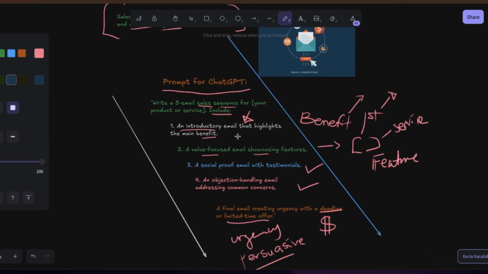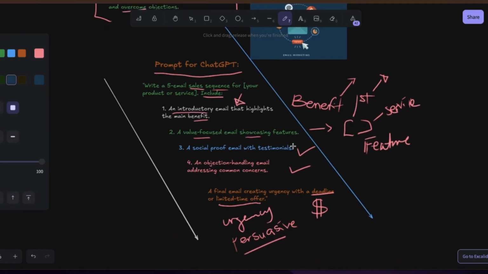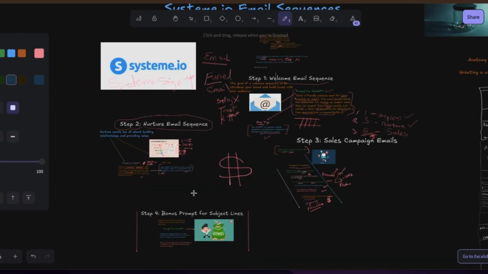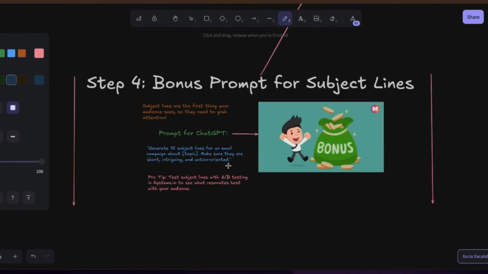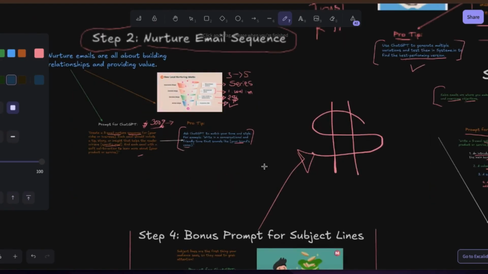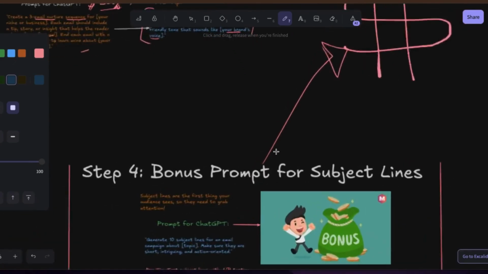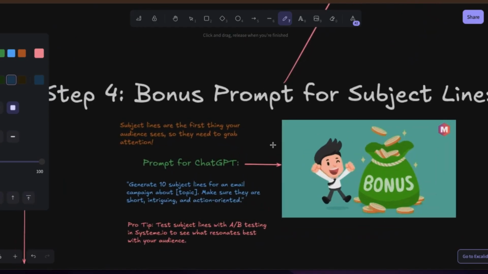This prompt is going to make ChatGPT give you the best killer email to sell any type of product at all. All you need to do is just change all the various parts and you now have your email ready. Now, let's talk about the last part of your email that will help you to make this money, the big buck. It's just a bonus. I just want to give you some bonus parts because from number 1 to 3 is all you need. Step 4 is just a bonus step, but sometimes a bonus step can just be the only step that will change everything for you.